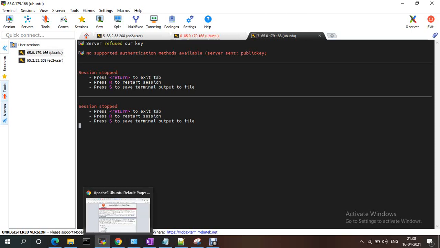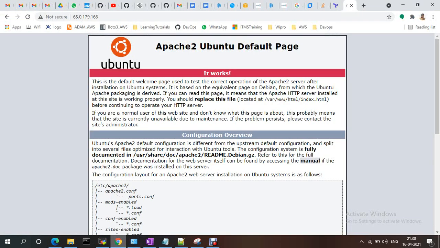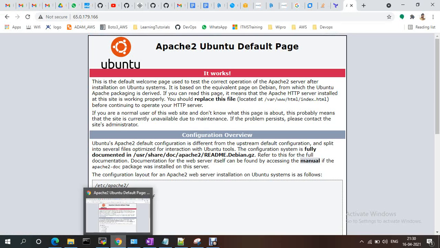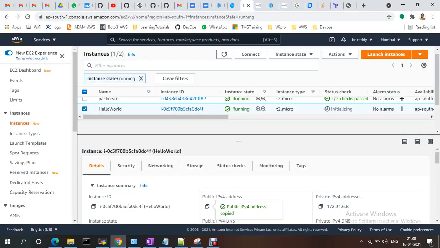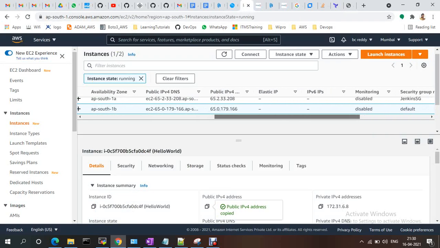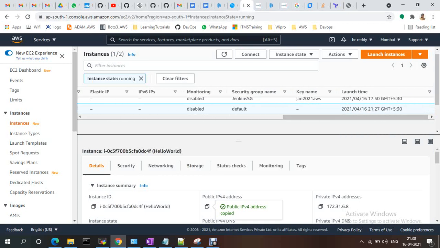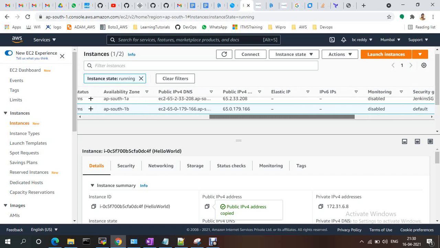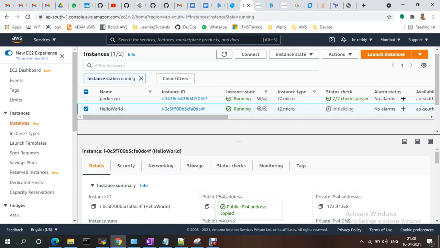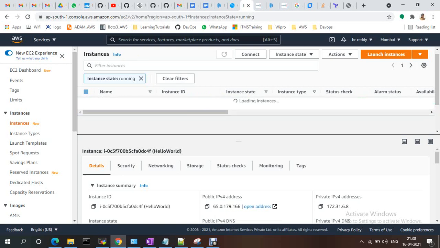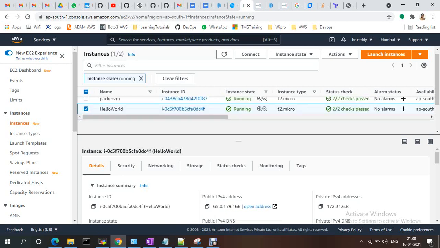So it is not able to connect. I think the PEM file which we need to provide is not being taken. Let me check which PEM file it should take. It's the default one. I think this PEM file we didn't have, that's why it is not there. It basically has the welcome file and the script running, so these two should be available. Let me try now.